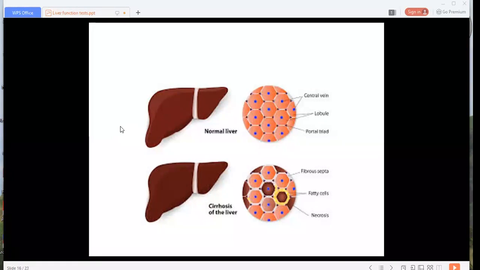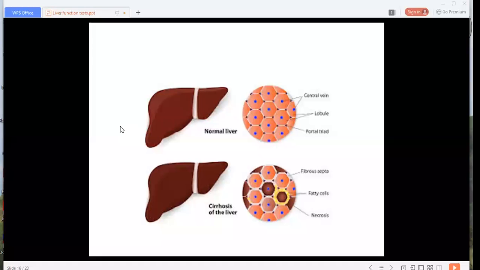So fatty degeneration and chronic alcoholism are the main causes, or nutritional deficiencies may initiate the process. The fibrosis is stimulated by toxic agents, which could be fatty acids or alcohol, or nutritional metabolic changes due to nutritional deficiencies.